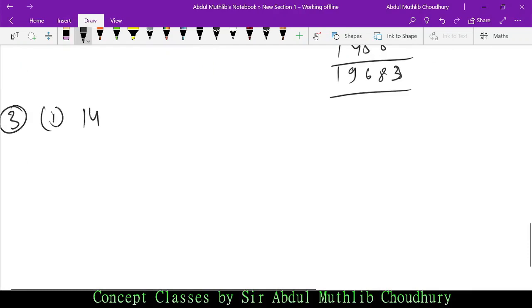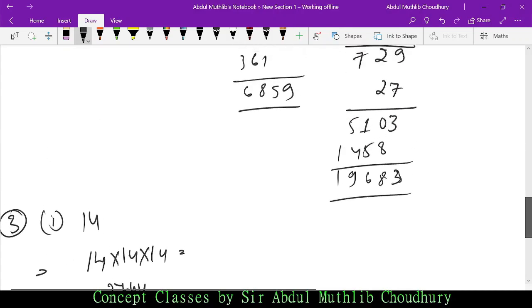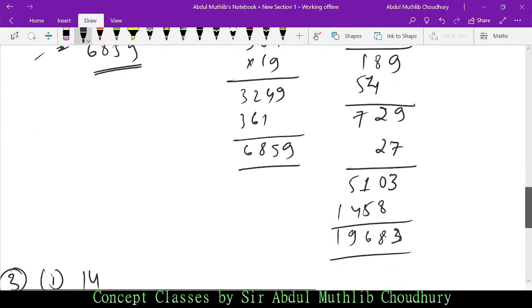14. See, you do not have to solve it entirely, okay? But let me solve it entirely, in case you may have some problems. 14 into 14 into 14, it will be 2744. You can just try it by yourself because I have shown you the steps. This is the step which you have to follow.